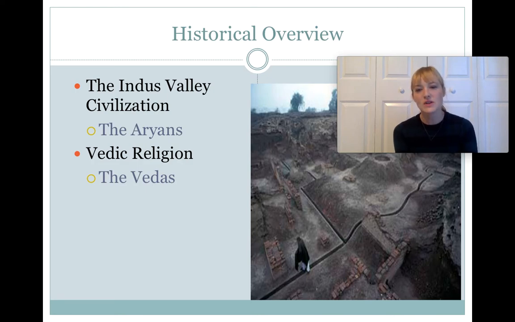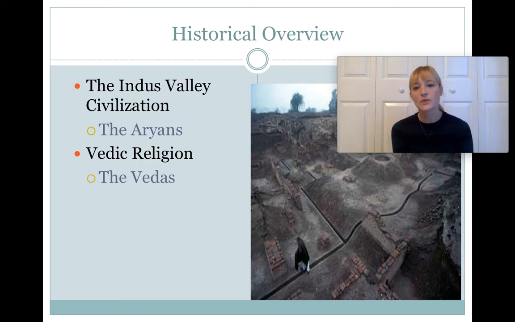So as I mentioned, the earliest copy we have of them comes from around 1500 BCE, although very likely the stories and the information, the content of the Vedas, goes back much farther. With all religious sacred texts, usually these stories are told orally, are passed down by word of mouth for generations, hundreds of years, before they're actually written down in texts.